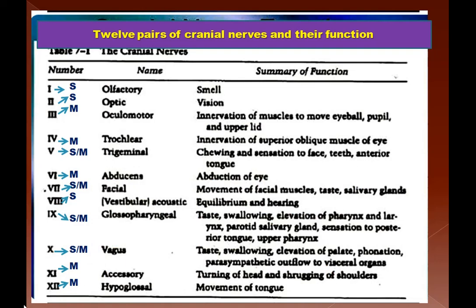11th cranial nerve is a motor cranial nerve. It is called as the accessory nerve, and this is responsible for turning of head and shrugging of shoulders, shoulder movements. Okay, and then 12th cranial nerve, the last one, is called as hypoglossal, and it is mainly for the movements of the tongue, supplying to the tongue muscles.